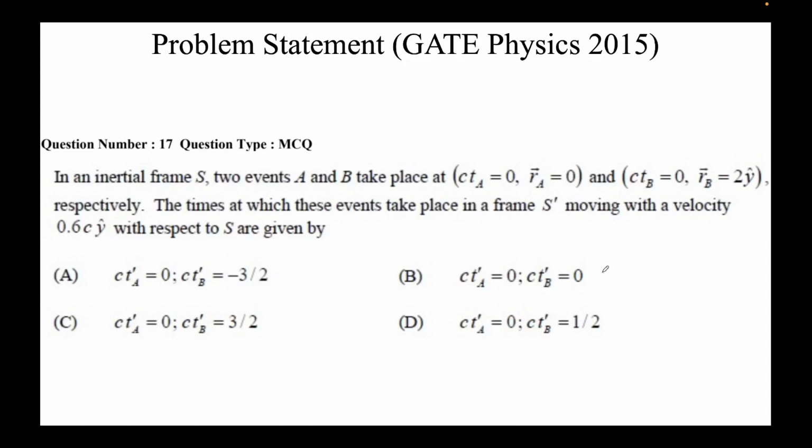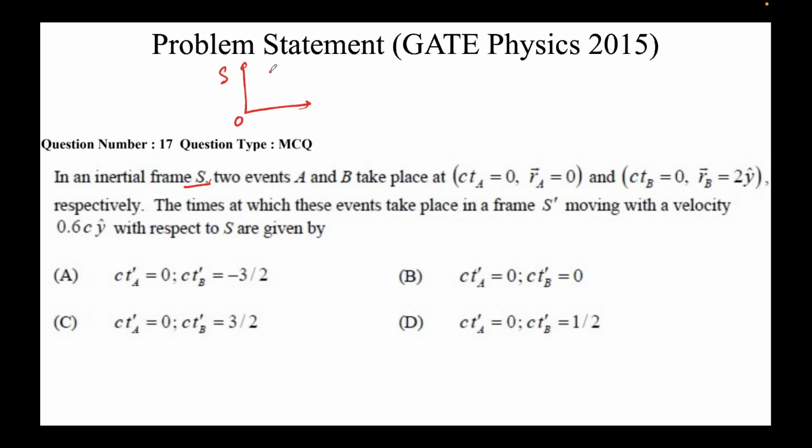So again, we'll try to solve this problem. I know only one approach, and we'll solve using that approach. So what does it say? This is an inertial frame S. Okay, so I'll draw an inertial frame S. This is S. Observer is sitting here.